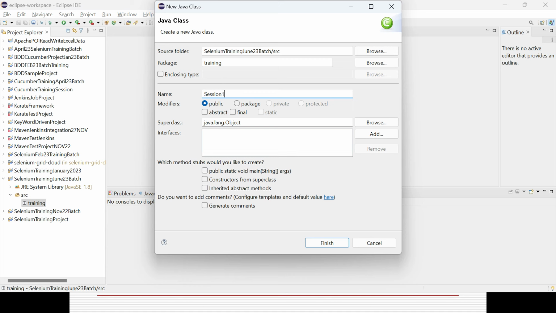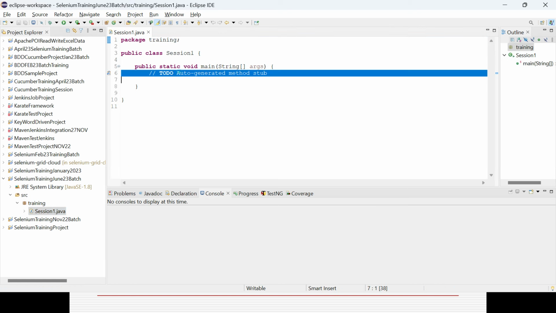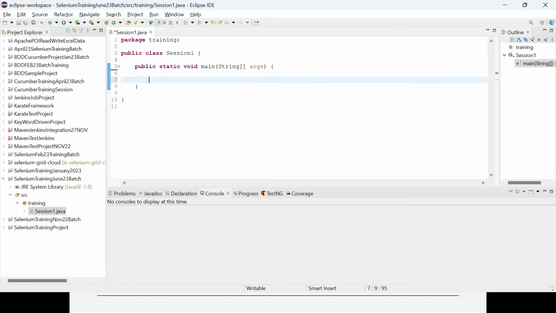As I am dealing with a Java class, I need to always select public static void main. No worry, that will be covered in the Java session: what is public, what is void, static, all this stuff. So simply it will be like that, and you can remove that one. So let's try to write some basic code in Java.